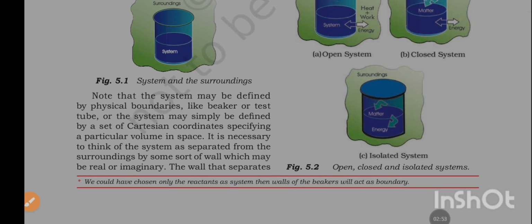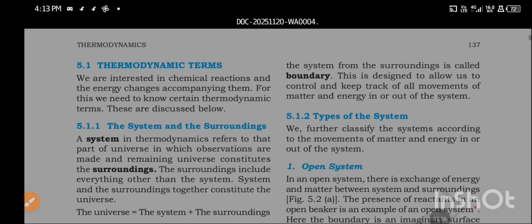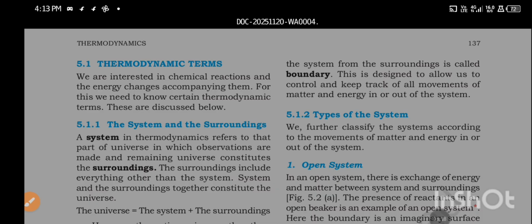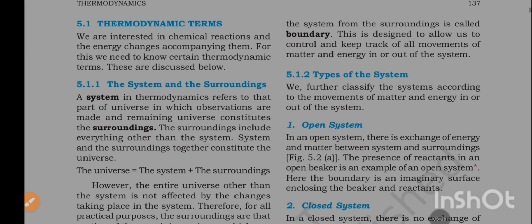Note that the system may be defined by physical boundaries like a beaker or test tube, or the system may simply be defined by a set of Cartesian coordinates specifying a particular volume in space. It is necessary to think of the system as separated from the surroundings by some sort of wall, which may be real or imaginary. The wall that separates the system from the surroundings is called the boundary. This is designed to allow us to keep track of all movements of matter and energy in or out of the system.